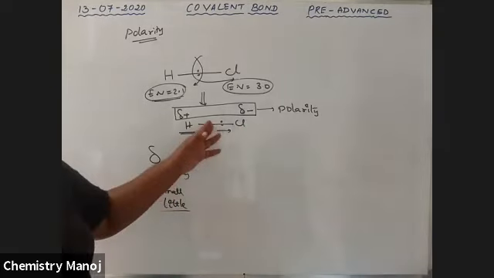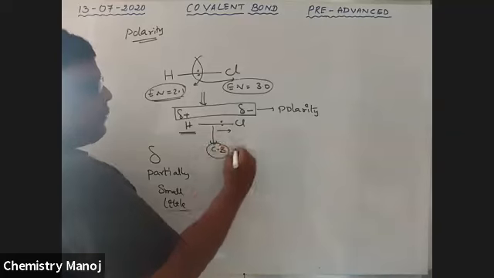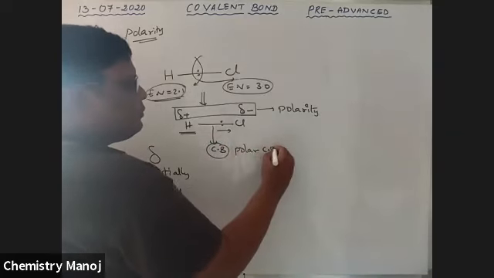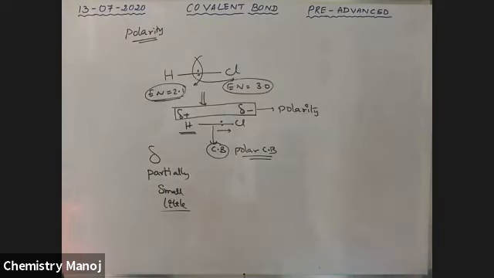Because polarity exists in this covalent bond, it is called a polar covalent bond.